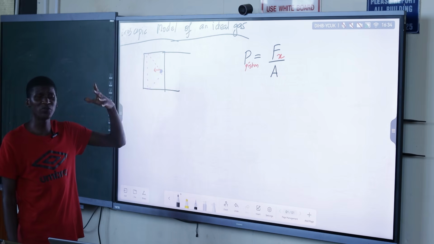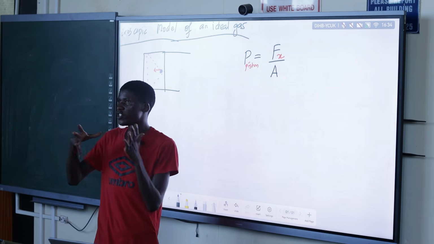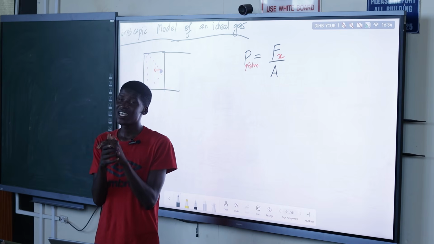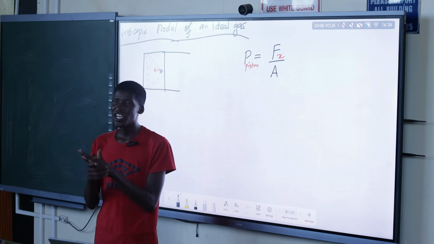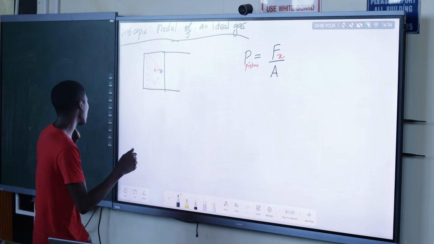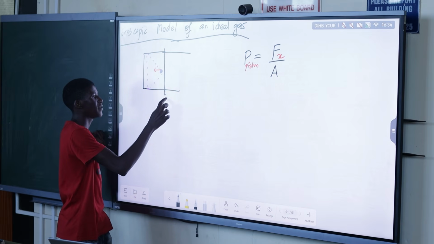To find the pressure exerted on the particle, we know that according to Newton's third law, when two objects are interacting, we have a force and a reaction force.